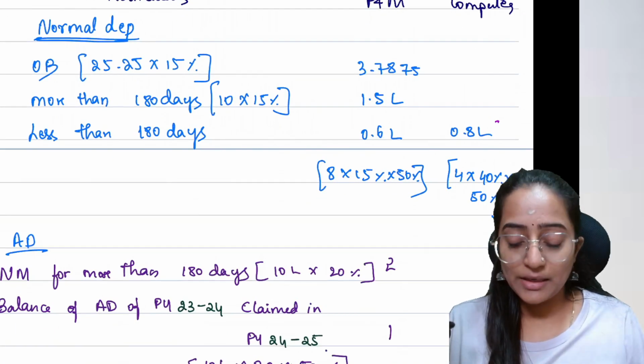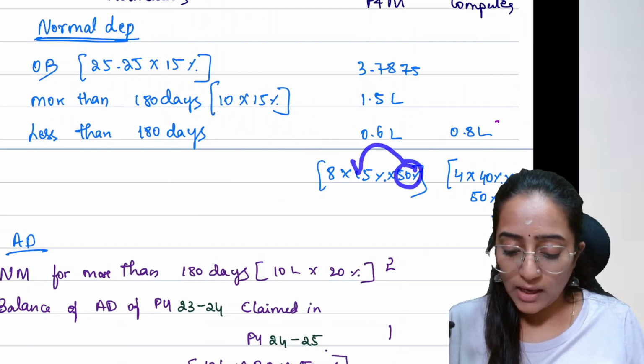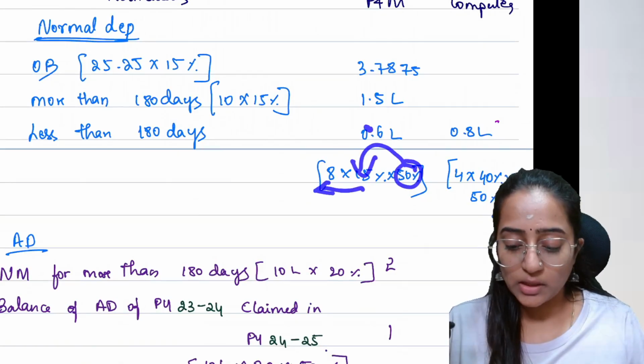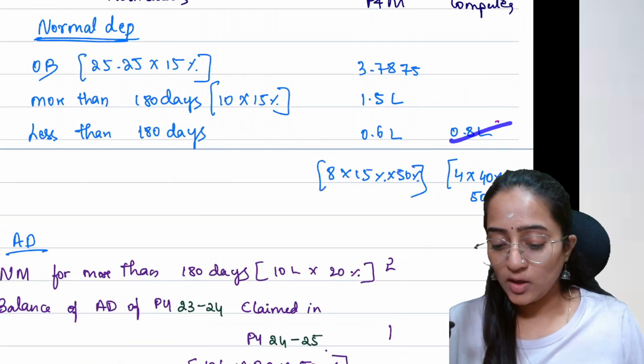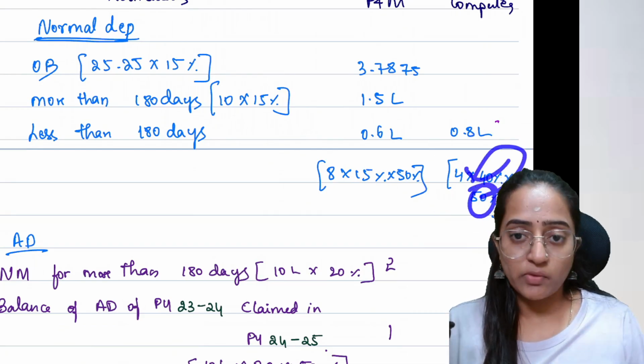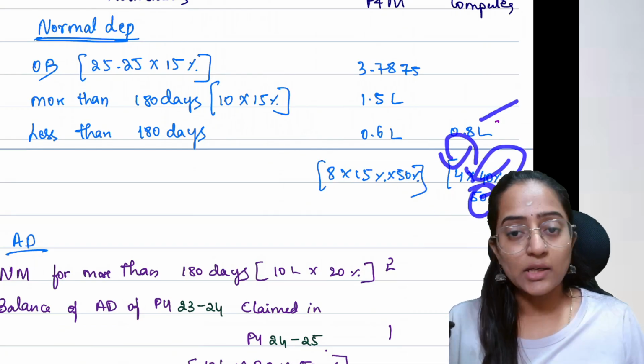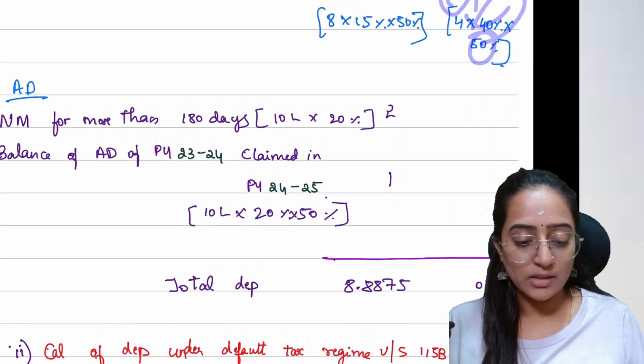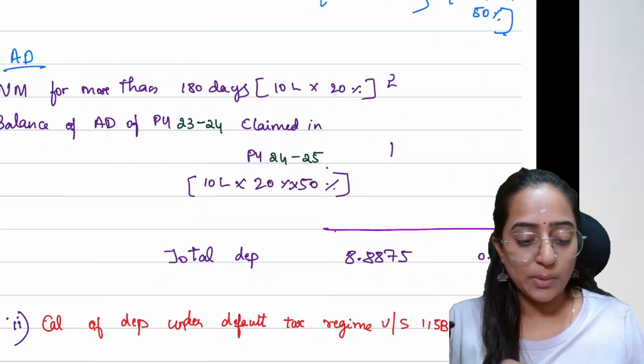But how do you understand it? 50% of allowable depreciation, on that you are going to claim the depreciation, normal depreciation. Here also it's going to be the same. 40% is allowed for computer, 50% of that is going to be 20%, 20% of 4 will be so much. Okay, great. What about the additional depreciation, people?